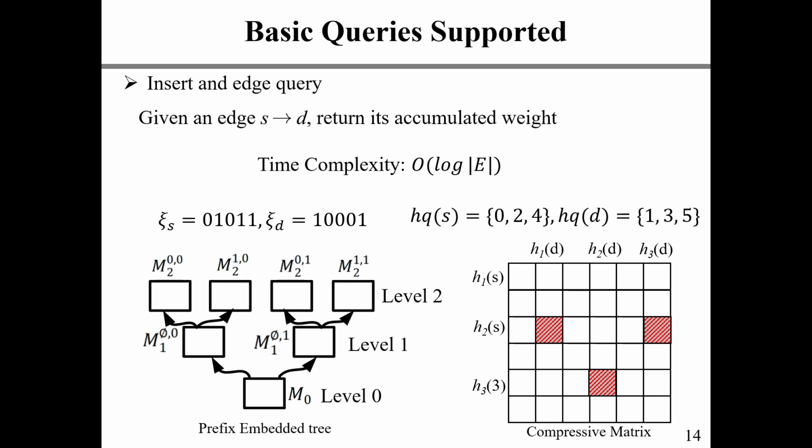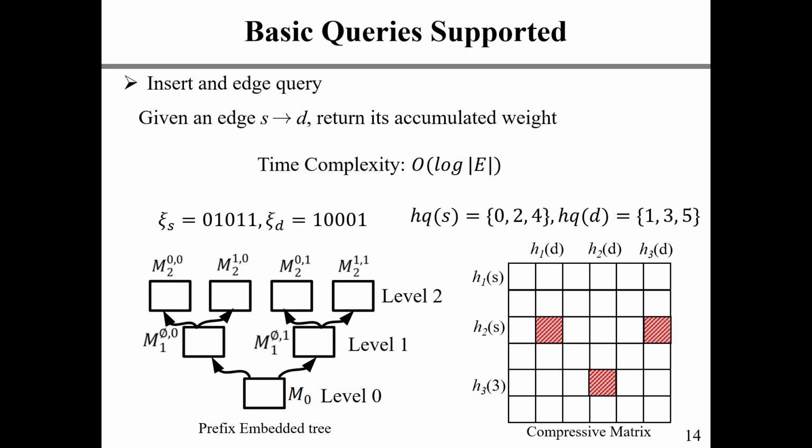Based on the PET structure and the proportionally incremental strategy, we propose OXO. OXO provides 2 basic topology queries for graph schemes. The first is the insert and edge query. They have similar operations and the same time complexity. Edge query returns the accumulated weight of an edge.